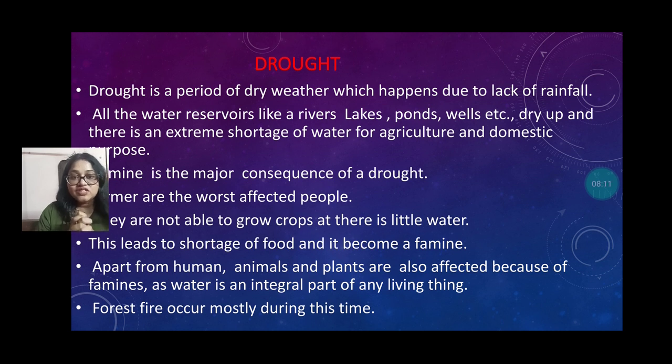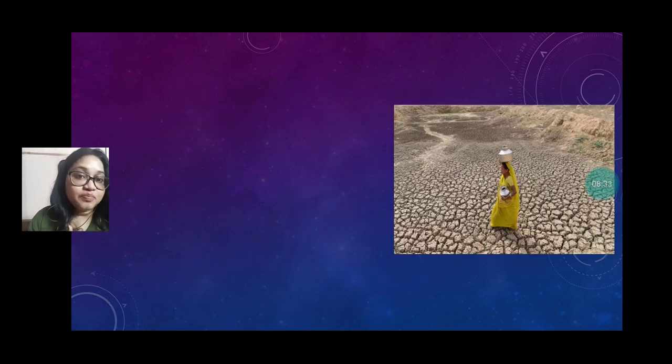Sometimes forest fires occur, mostly during the dry season or during the scarcity of rainfall. If there is no rainfall, all the plants dry up and can easily catch fire. That's why forest fires mostly happen during dry or drought seasons. See the picture: when this happens, all the land is cracked because of the scarcity of rainfall or water.